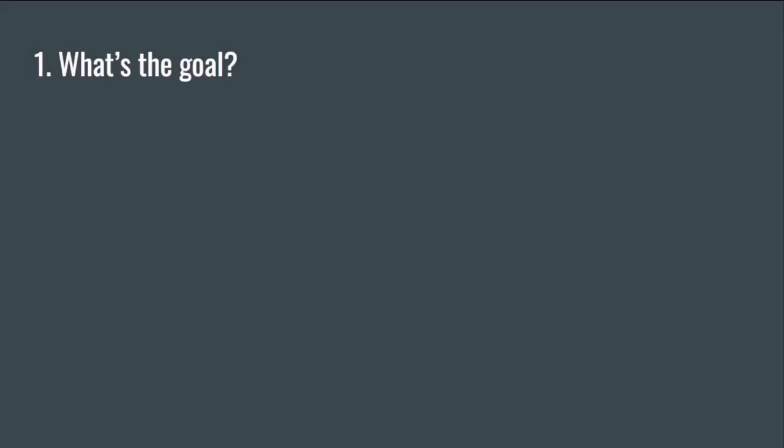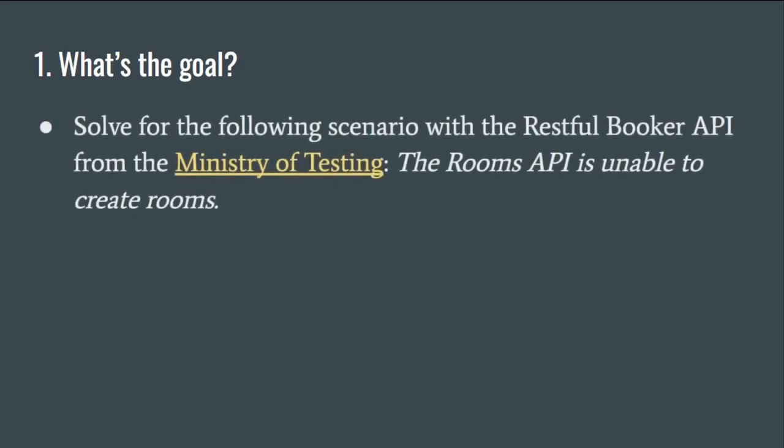So let's talk about what the goal is. We want to solve for the Rooms API being unable to create rooms. We want to make sure that you can actually have rooms be created as one would expect. Now, this RESTful Booker API, if you're not familiar with it, is a way of mimicking a hotel setup where you have rooms and you want to be able to book those rooms and look up some marketing info. It's super fun, so it's great to be able to use this for our test purposes.